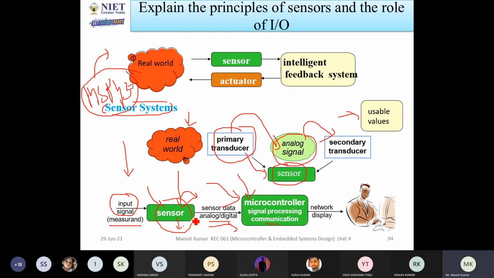So now there are two things. When the output is ready from the microcontroller, this output will be sent to other devices. Like if you want to display it, you can display that with the help of an LCD display, with the help of a monitor, with the help of a PC.